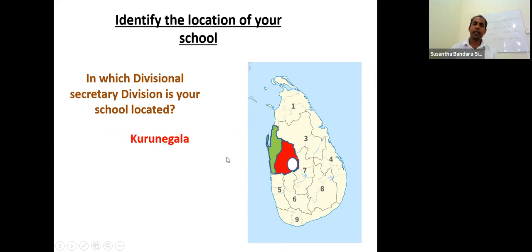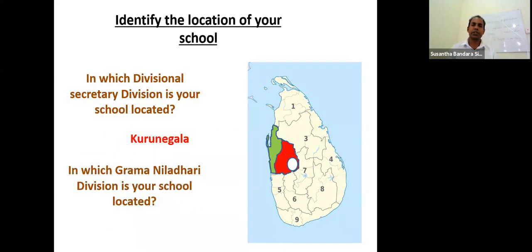But the name of that one is Kurunegala Divisional Secretary Division. And finally, in which Gramadare Division is your school located? Malayadewa school is not in a village but in a city, Kurunegala city. Therefore, this question should be in which city is your school located? Answer is Kurunegala. You must change these answers according to your school. If you don't know the Gramadare division of your school, ask your mother or father, they know. If you don't know the divisional secretary division, ask your parents, they know. Right? Next one.